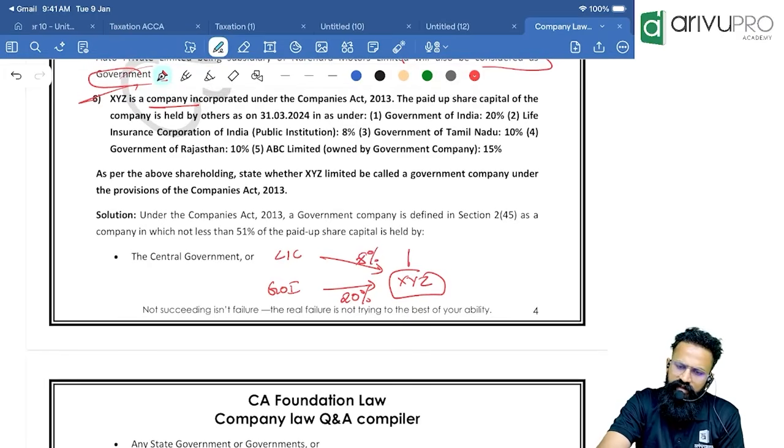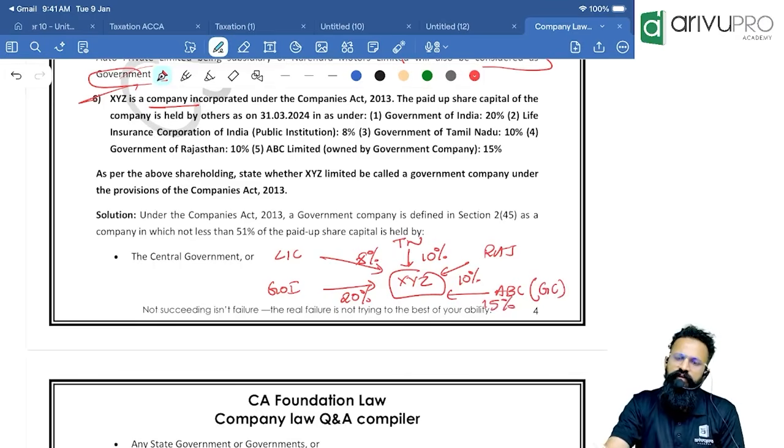Next one is Government of Tamil Nadu. It is holding 10% of the capital. Next one is Rajasthan. This is holding 10% of the capital. And next one, people, is ABC Limited. Technically this is a government company and this is holding 15%.